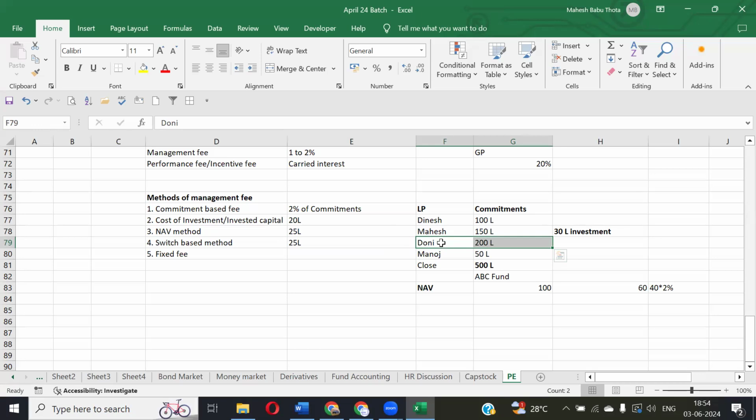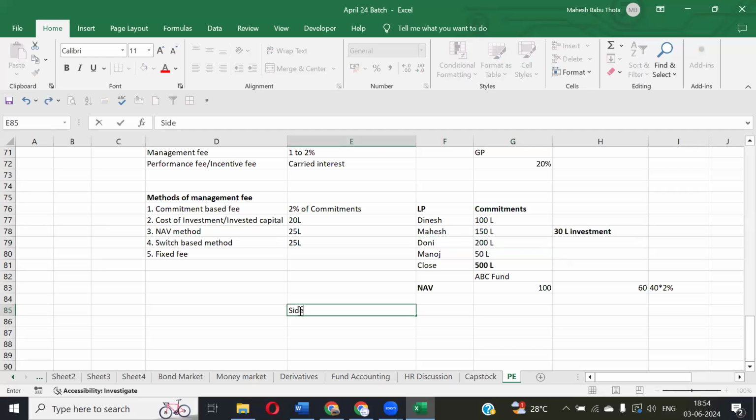And if we have additional conditions which we want to make with any specific persons, again, we'll make a separate agreement with them. That is called side letters. For any particular person, if you want to make separate arrangements, we call it a side letter. Again, we'll issue a separate letter. Okay, you are a regular customer for us, maybe you are an influential person, you are investing with a lot of commitment. That's the reason we're giving 1.5% of management fees only, not 2%. Like that, they will give you a separate letter. By seeing the side letters, they can charge even less fees when compared with the remaining partners. That is called side letters.